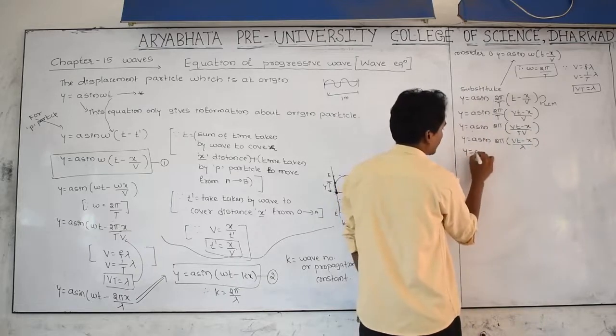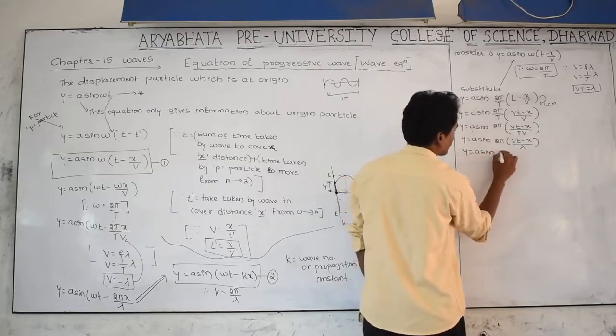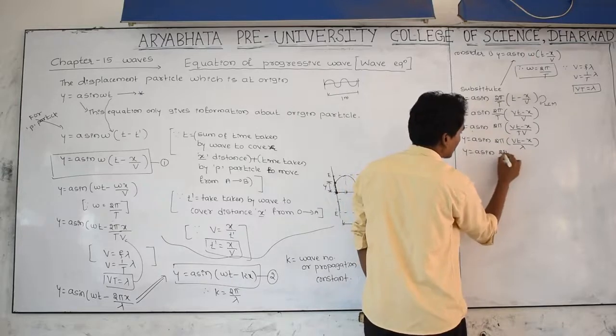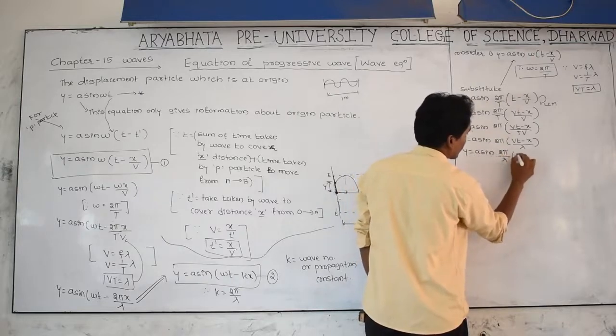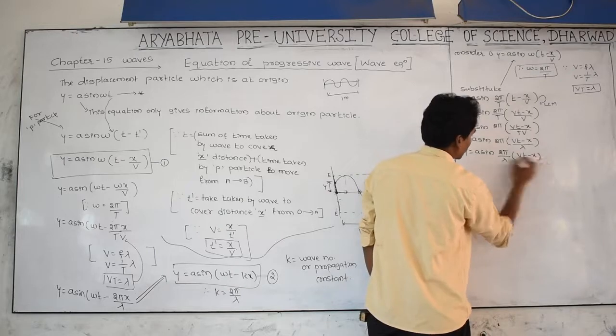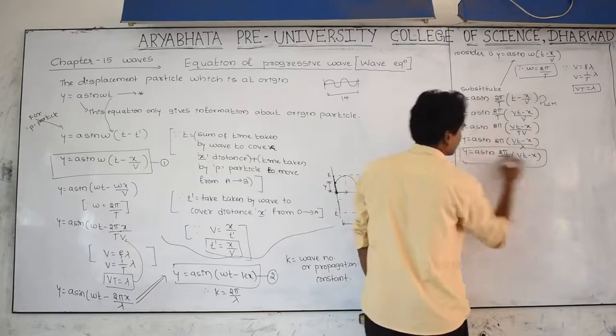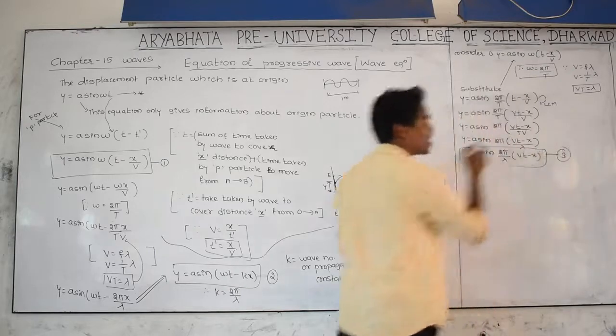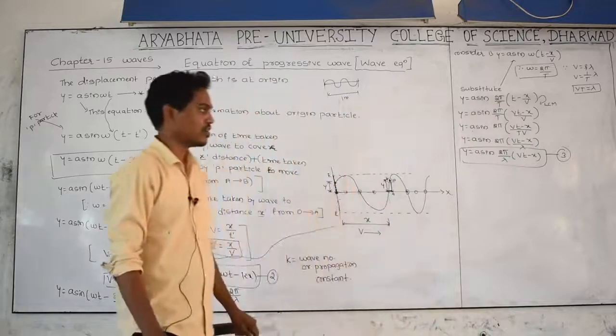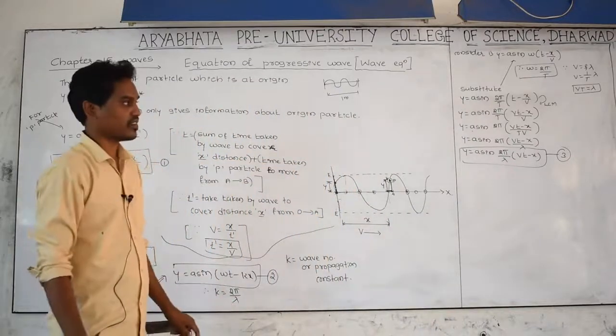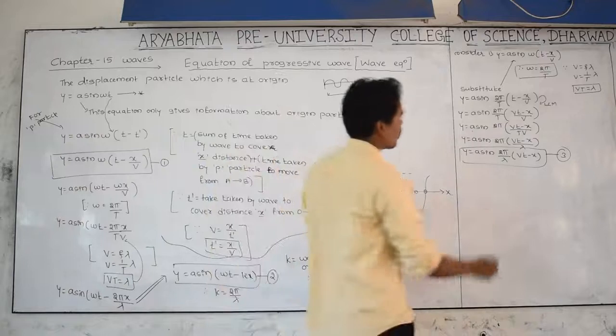Y is equal to a sin of 2 pi by lambda, taking lambda outside, vt minus x. This is also a wave equation. This is another form of wave equation, the third form. And what is the fourth form?